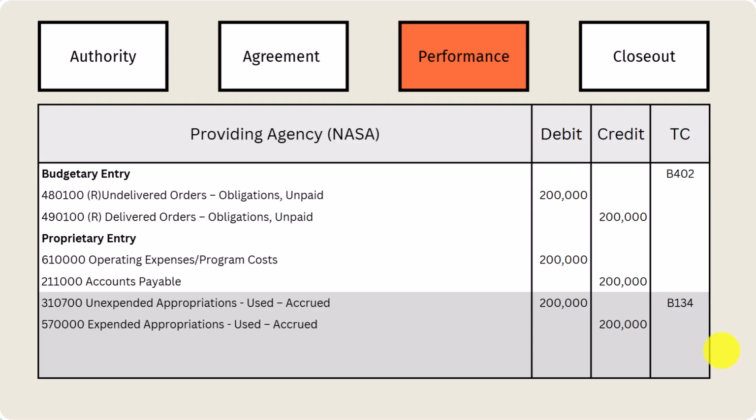We have our 4801 to 4901 obligations: undelivered, unpaid, then delivered, unpaid. And this is always a great thing to remember: you could have 4901, and that should align with AP, right? Delivered, unpaid, accounts payable. We record our expenses, we record our payable, and we move our unexpended appropriations used accrued, expended appropriations used accrued.